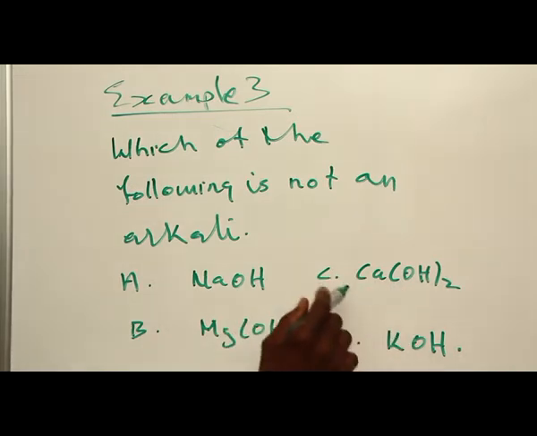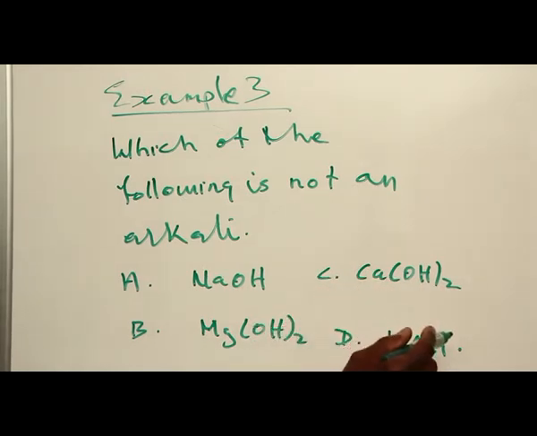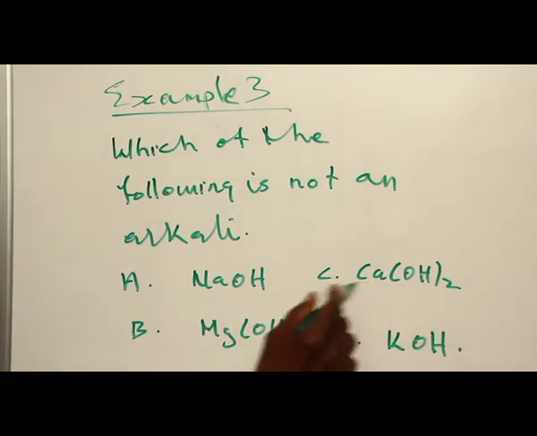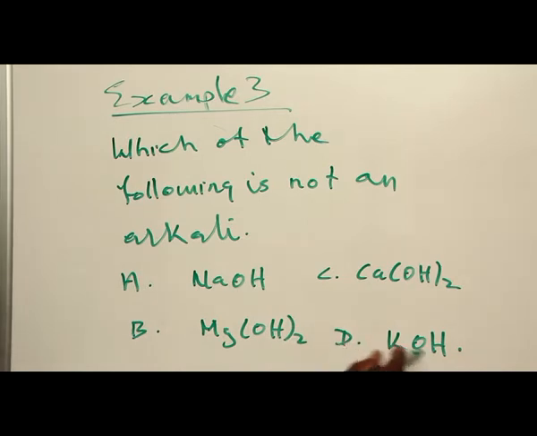C. Calcium hydroxide. Well, calcium hydroxide is a soluble base, though only slightly soluble. It's an alkali. D. Potassium hydroxide is also a soluble base. It is an alkali. The only option that is not an alkali, that is not a soluble base, is magnesium hydroxide. And consequently, the correct answer is B.